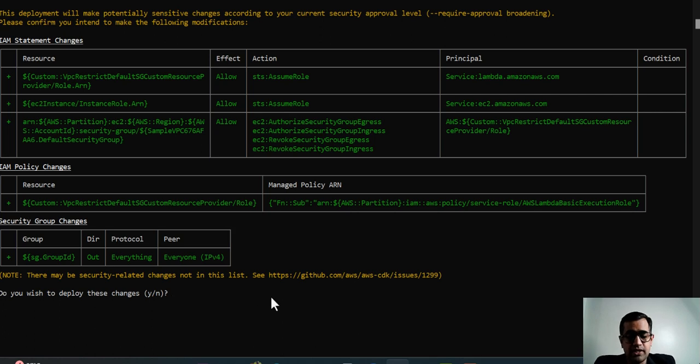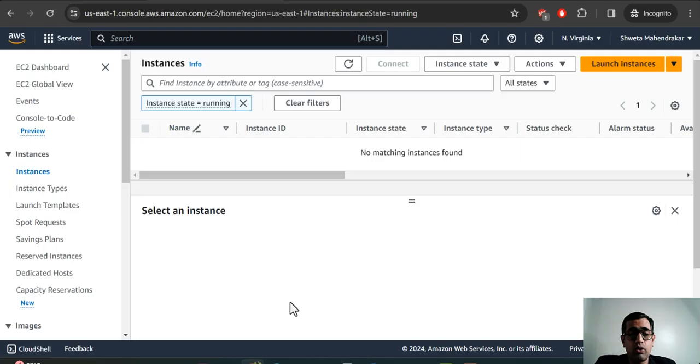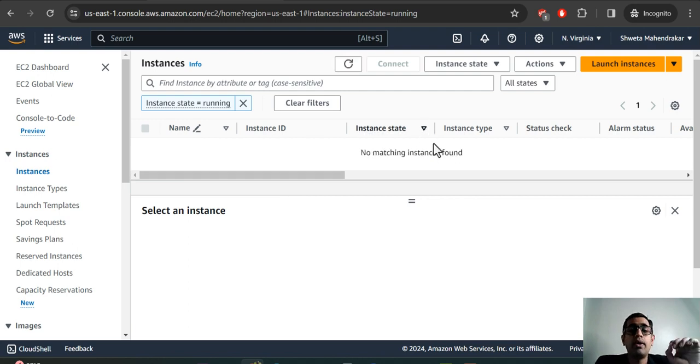Once I say yes, it will take some time and then create these. It will deploy the EC2 instance, create the VPC, the IAM role, everything, the security groups, etc. And then once it is done, I'll come back here and show. If you try to refresh now, there will be no EC2 instance as of now, because the CloudFormation template has not yet been deployed. Once it is deployed, we'll come back here and see that the EC2 instance is deployed.